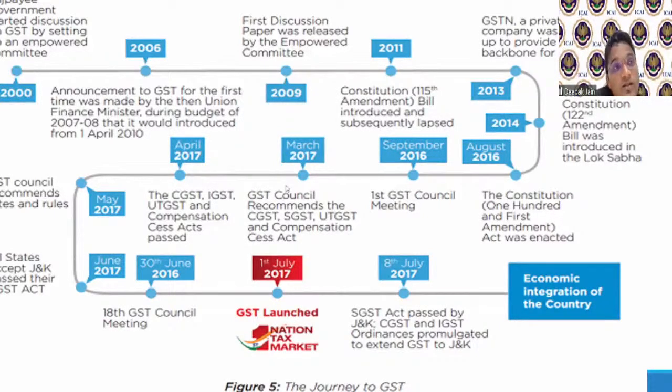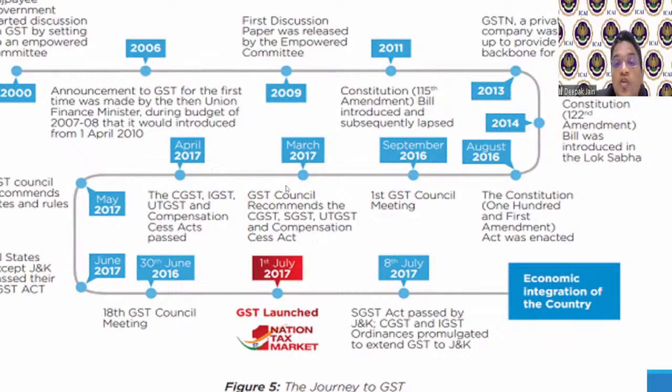So first, a bill is passed. Once the bill gets approved in the Lok Sabha and the Rajya Sabha and the president gives assent, it becomes an act. The 115th bill was introduced in 2011, and it had some time limitations and it lapsed. So the 2011 constitution amendment did not happen. Then in 2013, Goods and Services Tax Network, a private company, was set up. Why was it set up? The government was sure that GST had to come in. To work with GST, we need a network and some software. So a private company was set up to provide the IT background for GST, because GST cannot run on the traditional methods of paper returns. It has to be on an online basis. That's when the GST Network was set up.